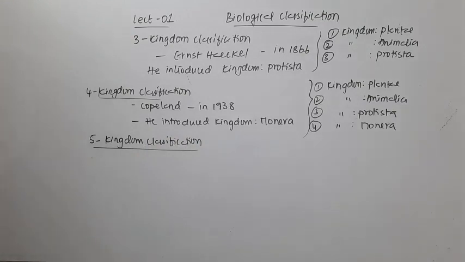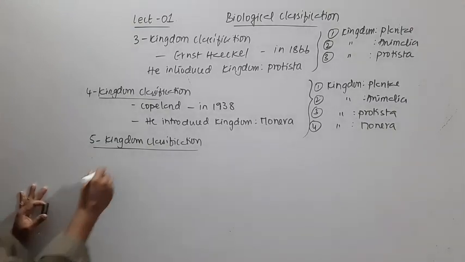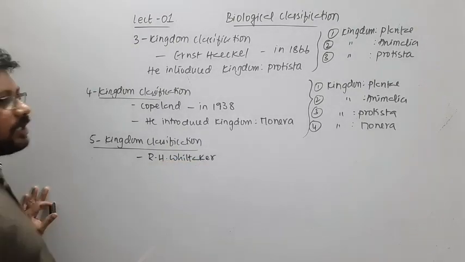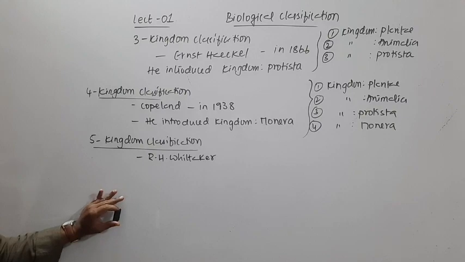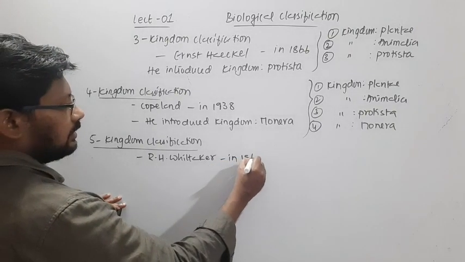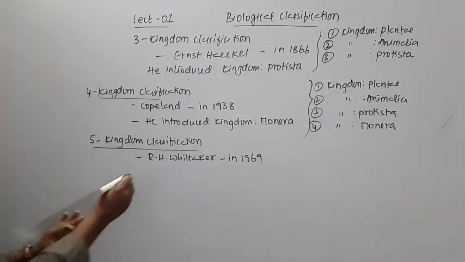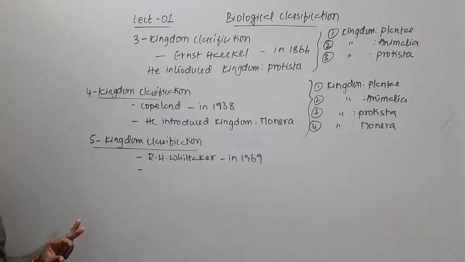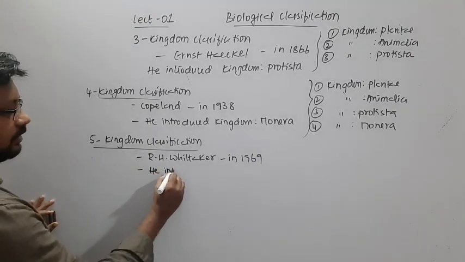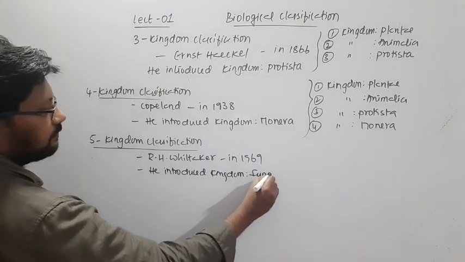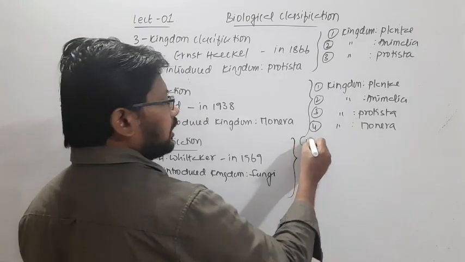It was proposed by R.H. Whittaker in the year 1969, and he introduced kingdom Fungi.